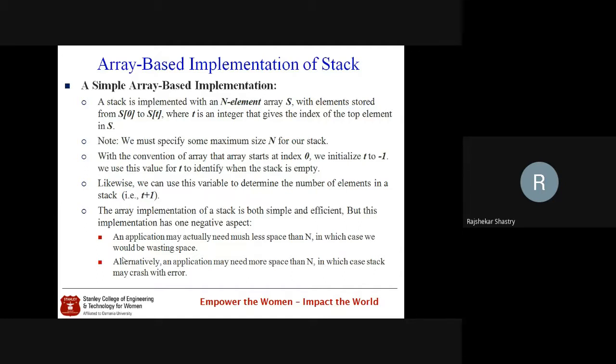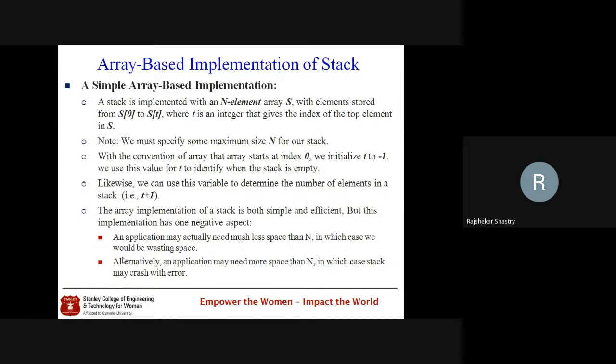Now, as I told you, stacks can be implemented by taking arrays as well as linked lists. Here we are discussing the array implementation, a simple static array and not a dynamic array.